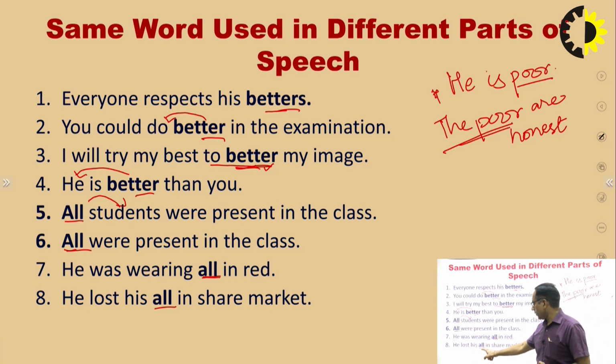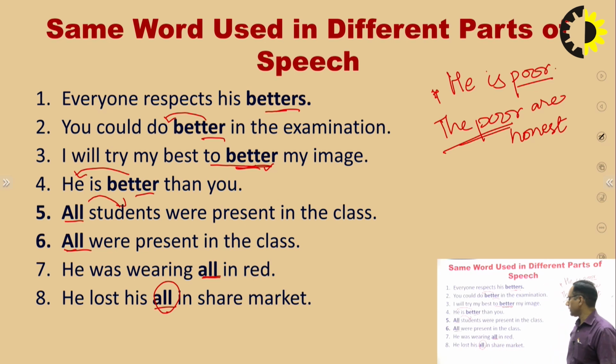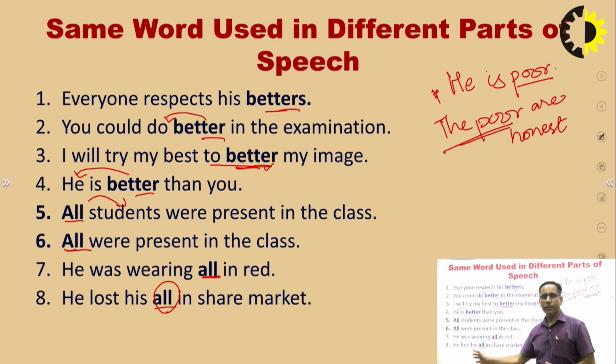He lost his all in share market. Sometimes students are confused here. All means everything, and whenever we talk about a thing, it is a noun. Here we are not replacing money, property, currency or jewelry. We are just telling about everything: whatever the person had, he lost everything. So whenever we say thing or everything, it is a noun. So this all will be called a noun.